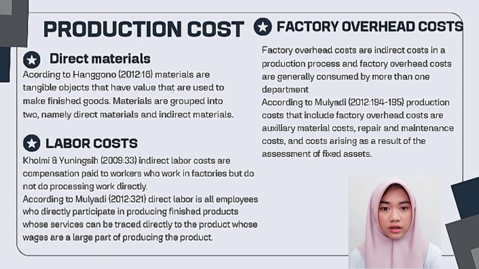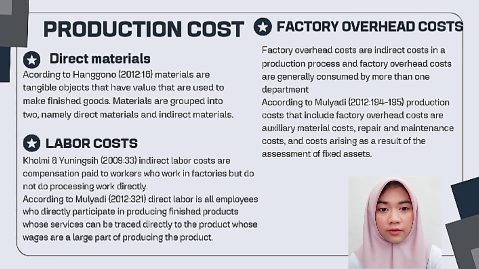Production costs. 1. Raw material costs. According to Hankono, materials are tangible objects that have value that are used to make finished goods. Materials are grouped into direct material and indirect material. 2. Labor costs. Kolmi and Yuningsi: indirect labor costs are wages paid to workers who work in factories but do not do processing work directly. According to Mulyadi, direct labor is all employees who directly participate in producing the finished product, whose service can be tracked directly to the product, and who make up a large part of producing the product.